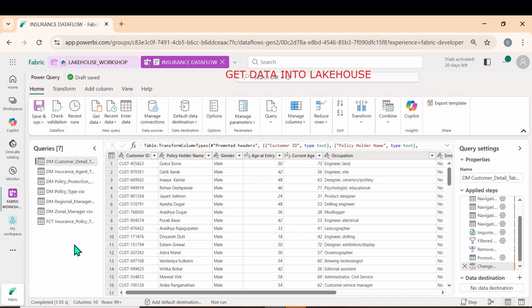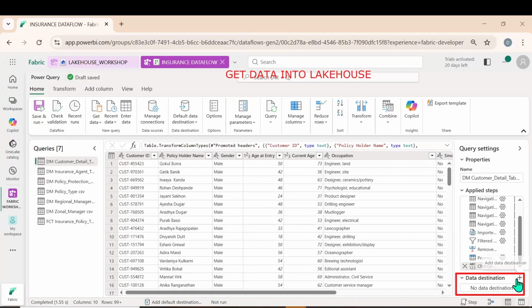What is the difference between Dataflow Gen 1 and Gen 2? In Gen 1, we do not get storage of data as a data destination. Here we have a data destination. Here we can store the data. The storage is the Lakehouse. We can store this dataflow.